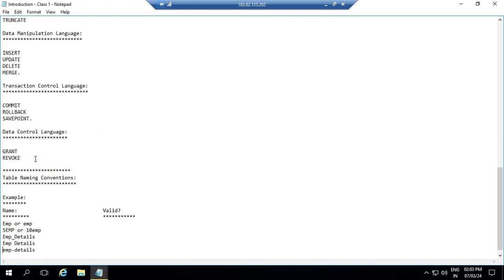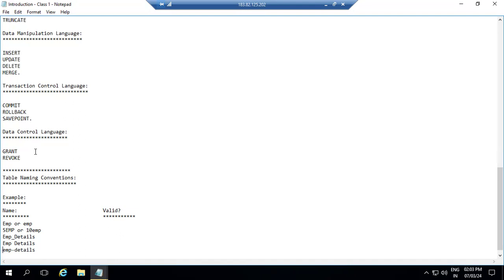Next we have the Data Control Language. Under the Data Control Language, we have 2 commands, grant and revoke. Whoever has the privileges, for example, your higher official, will grant a particular user permission to do only DML operations like insert, update, and merge, but he doesn't have any privilege to delete. He cannot delete any records from the table.